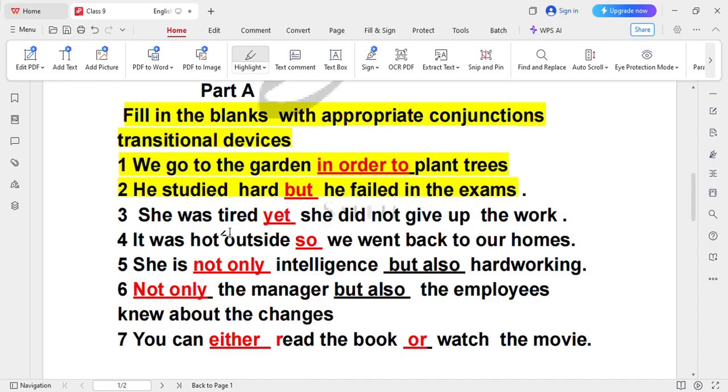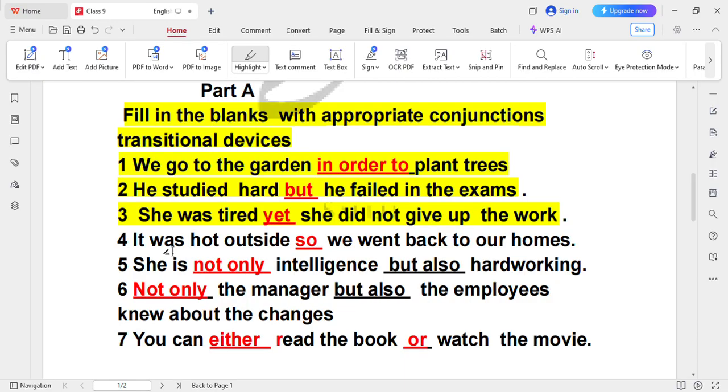Now look at the number 3. She was tired dash she did not give up the work. Now again we are using here a conjunction. वो थक गई थी लेकिन उसने give up नहीं किया, उसने हार नहीं मानी. Now here you can add yet.